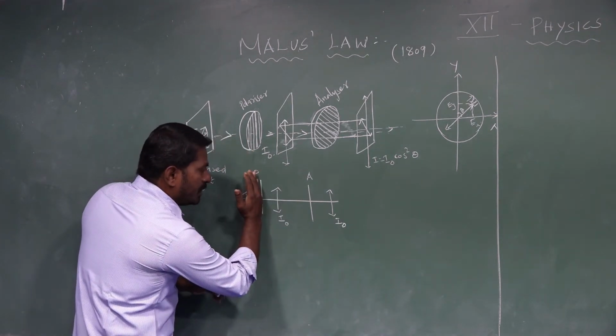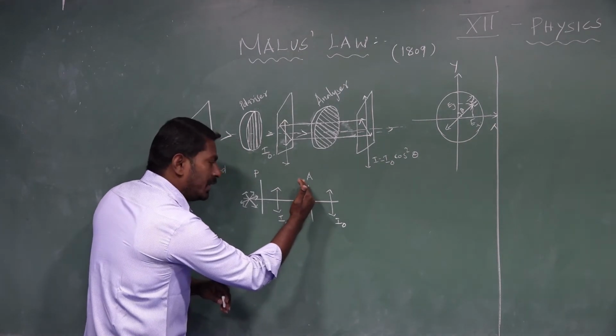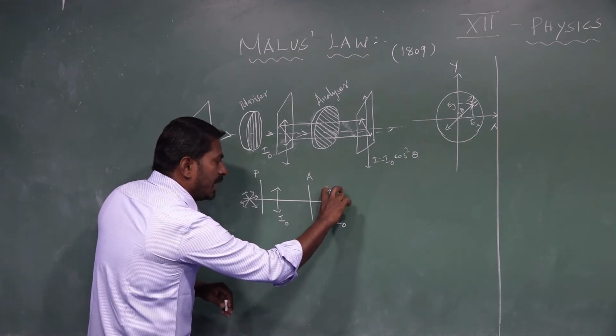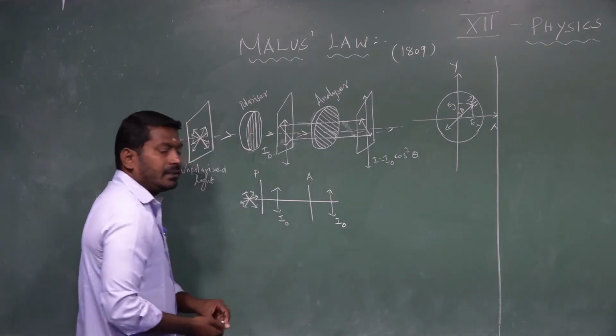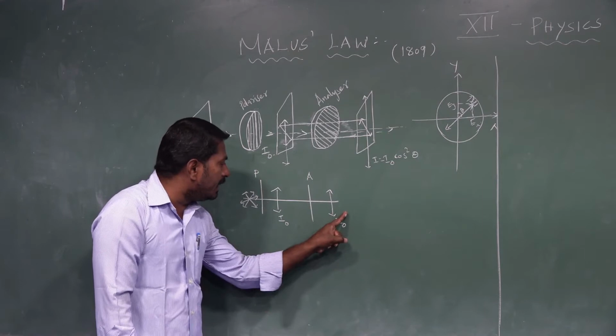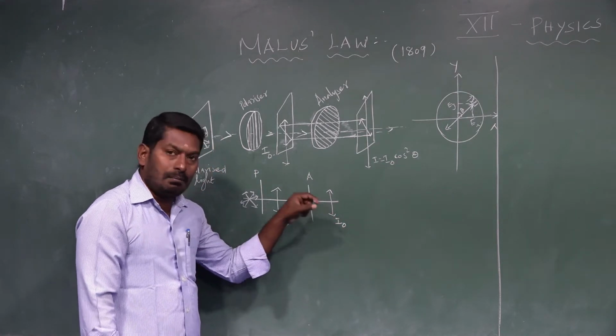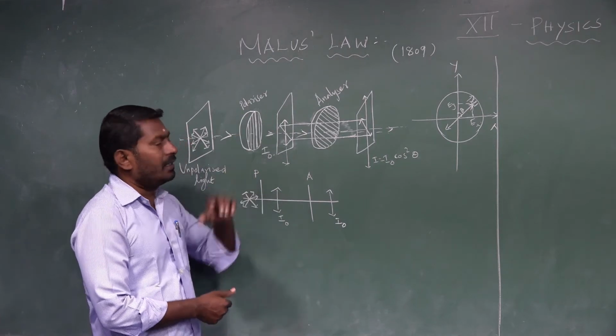But the polarizer transmission axis is kept constant while the analyzer transmission axis is rotated continuously. See, the emergent light from the analyzer continuously varies in intensity. The intensity of the emergent or transmitted light through the analyzer is calculated using Malus law.